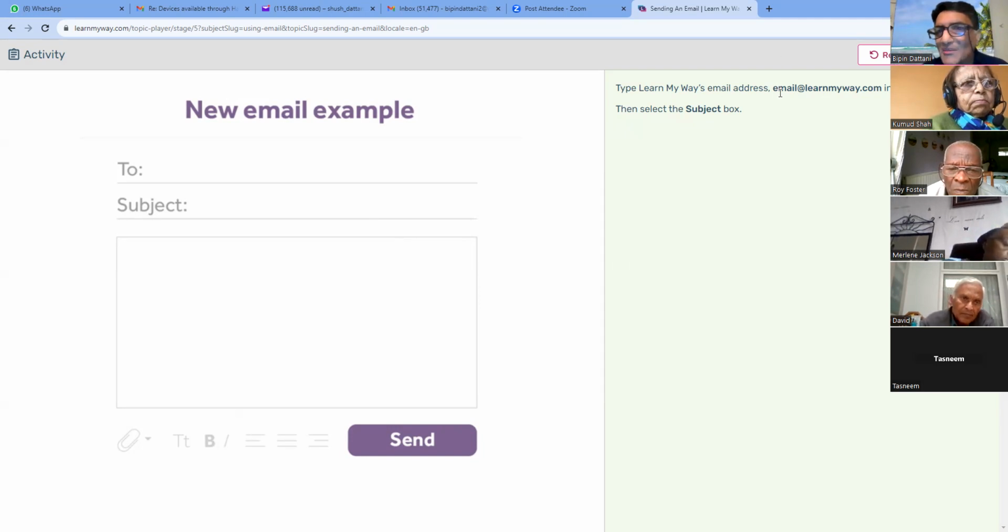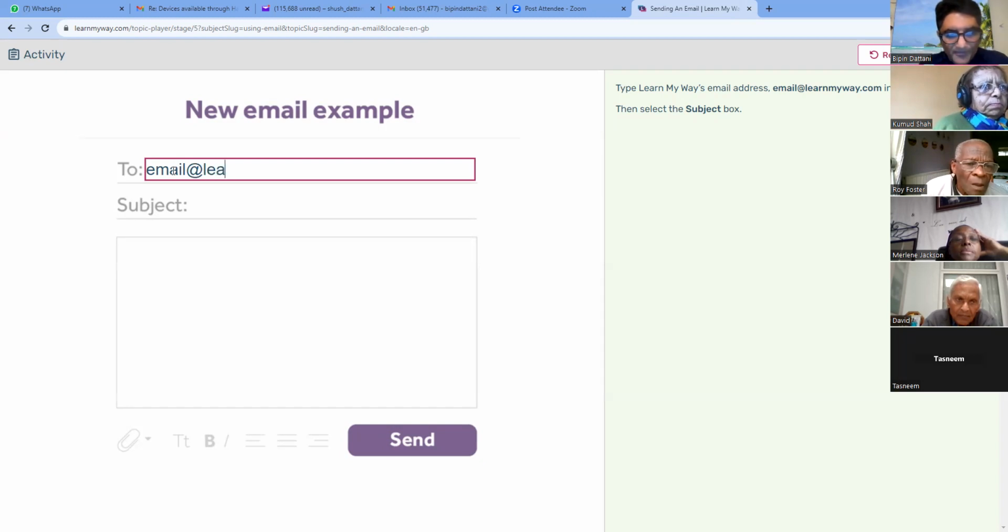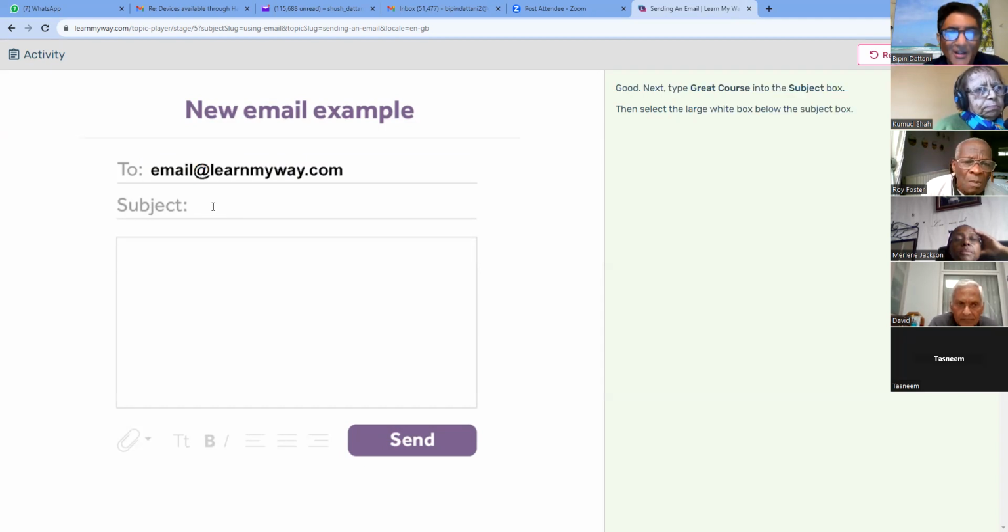Okay. So let us type it, email@learnmyway.com. So it says box. So you have to bring your cursor here, or on a tablet PC or smartphone, tap your finger there. So you tap it here and look, suddenly a box has appeared. I have to type in the email address. It says email at, there you go, no spaces, Learn My Way, full stop, com. There you go. That's what it asked me to do here. It then says, then select the subject box. So I have to go over here and select the subject box.